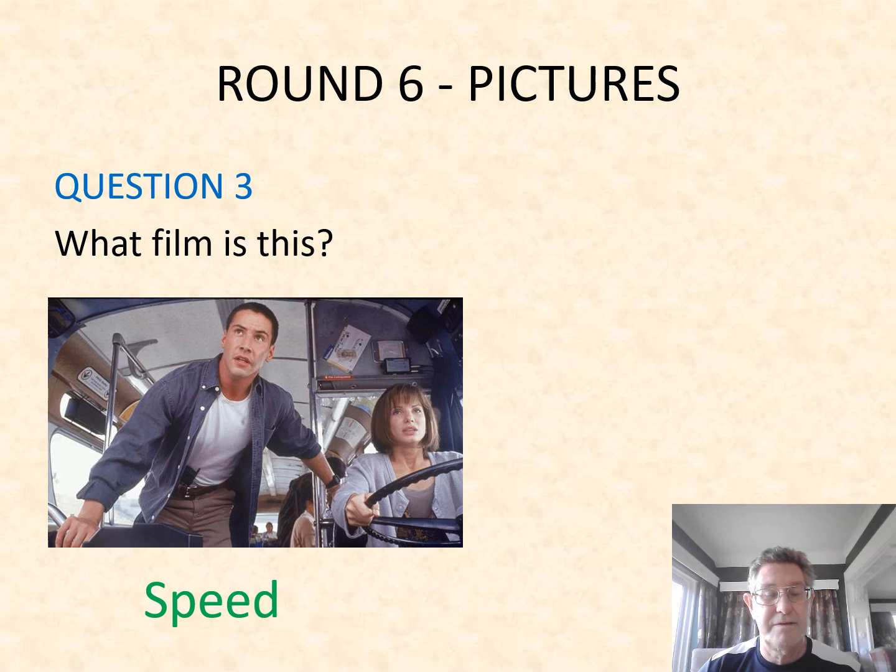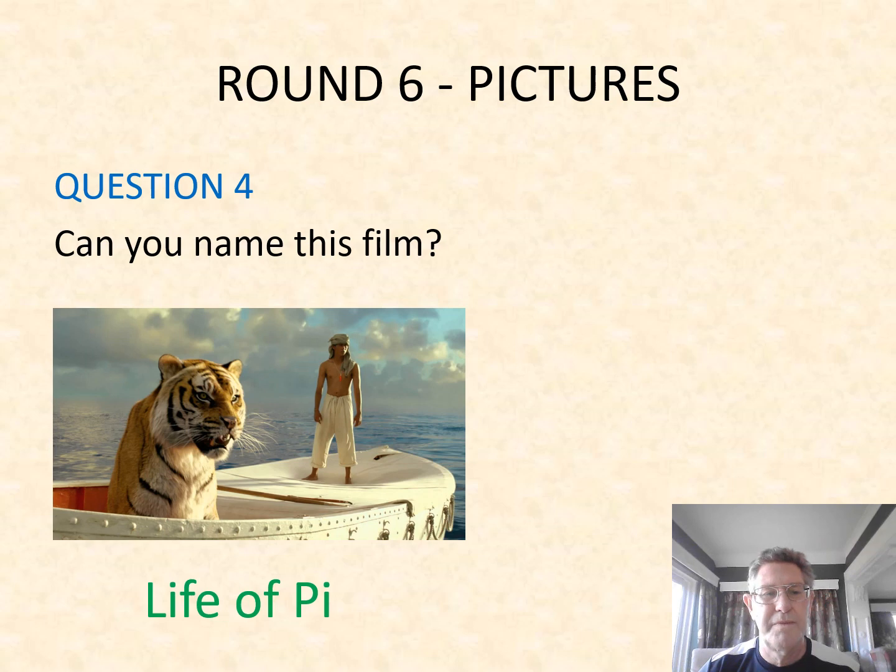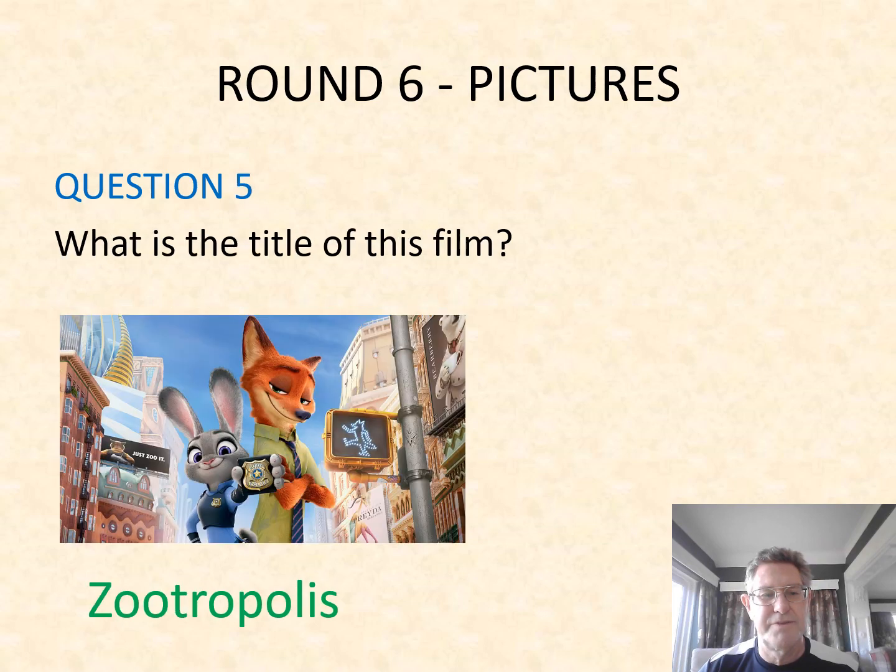Monty Python, of course. Number 3. What film is this? You just answered a question on that. That's Speed. There they are on the bus. Number 4. Can you name this film? Very strange film. Life of Pi. Stranded on a boat with a tiger. Number 5. What is the title of this film? Great animated film. Zootropolis. If you haven't seen it, watch it. Brilliant.